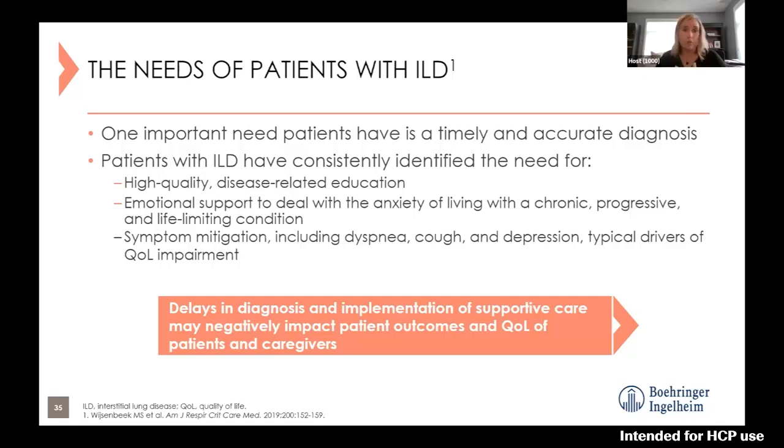They really will benefit from high quality disease-related education. The more that they understand, the knowledge is power for them, and they can take that and help direct their care and make sure that they're receiving what they need. And delays in diagnosis and then implementing this supportive care really can negatively impact the quality of life of both patients and caregivers.